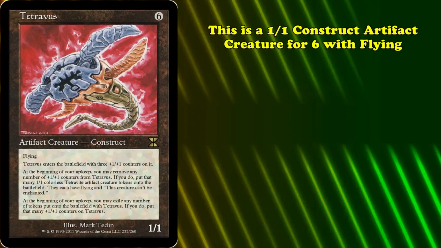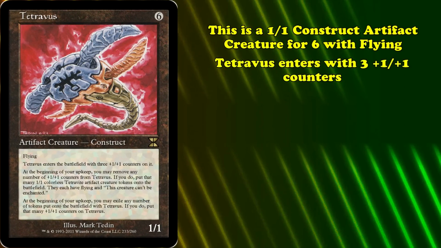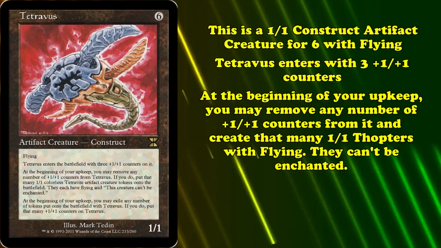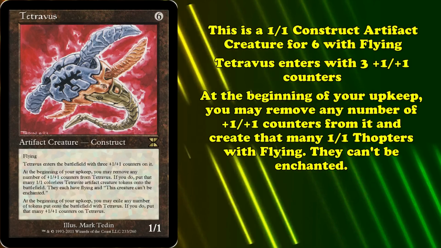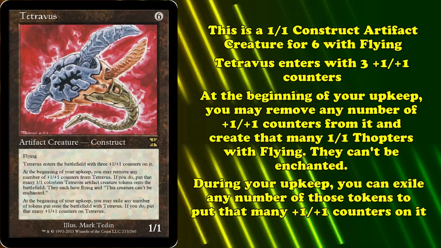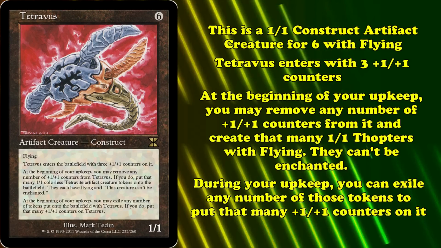This is a 1/1 for 6 mana with flying. It enters with 3 +1/+1 counters. At the beginning of your upkeep, you can remove any number of +1/+1 counters to create that many 1/1 flying Tetrafied creature tokens, and they can't be enchanted. During your upkeep, you can also exile any number of these tokens you've created to put that many +1/+1 counters